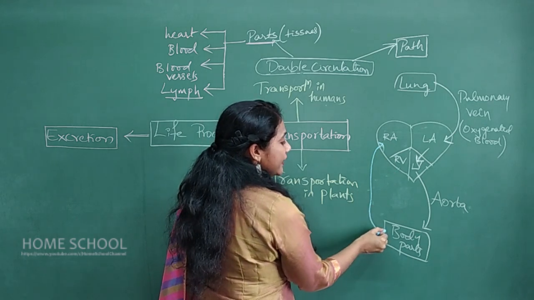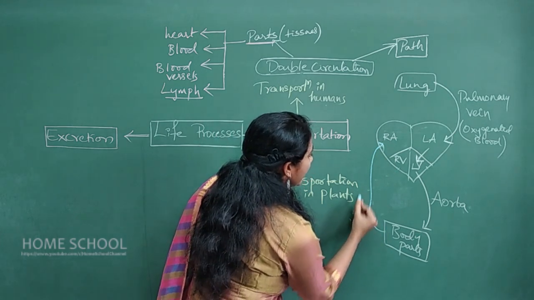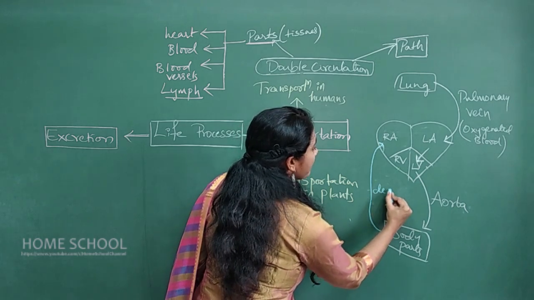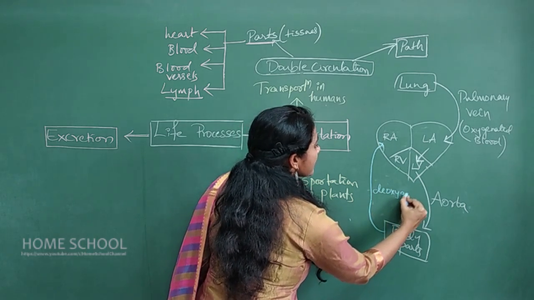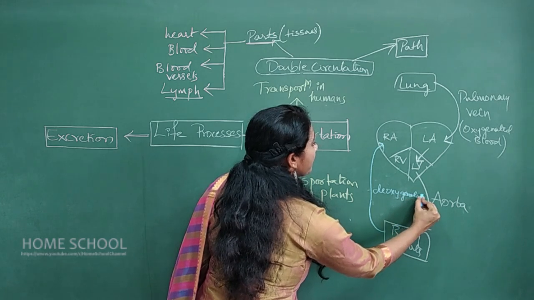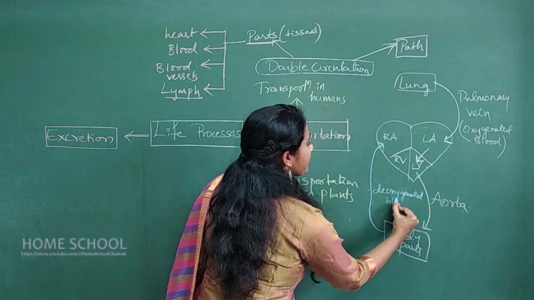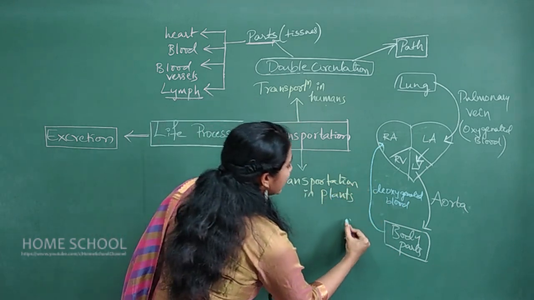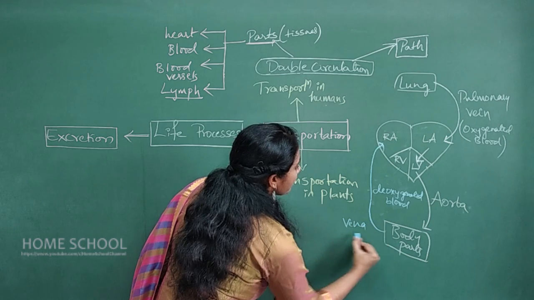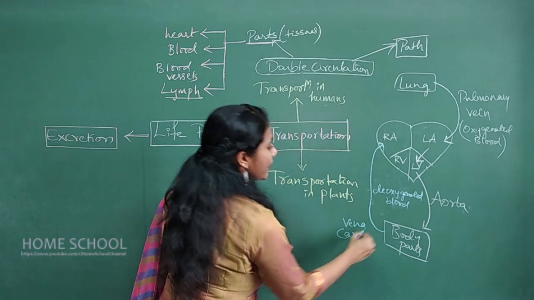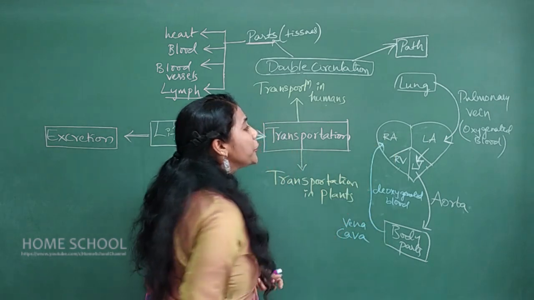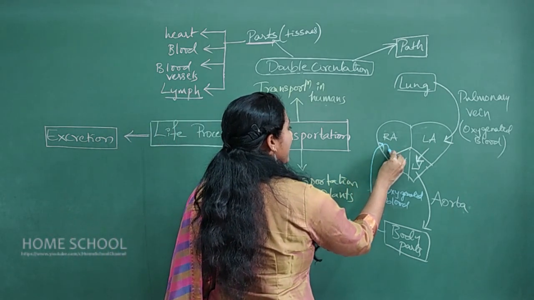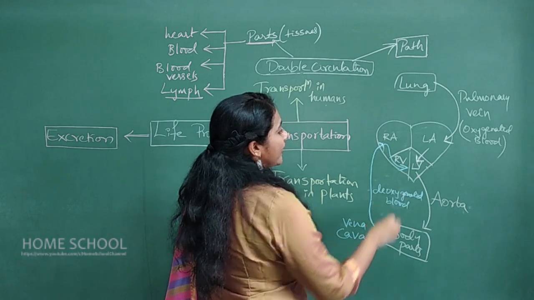So all the deoxygenated blood, what type of blood is it? It is deoxygenated blood. This deoxygenated blood is carried by the vena cava to the right atrium. And again from the right atrium, the blood moves to the right ventricle.